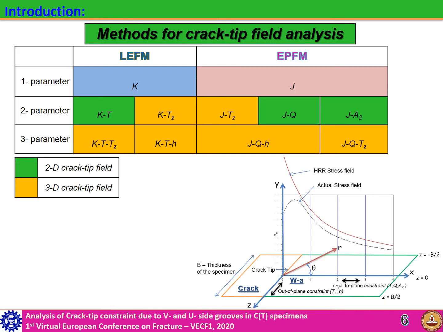Methods for crack tip field analysis are presented here. Apart from K and J, T, Q, A2 are used as in-plane parameters to determine the constraint level of the test geometries, whereas T, Z and H are used to determine the out-of-plane constraint conditions.